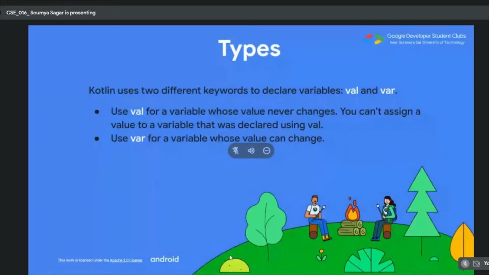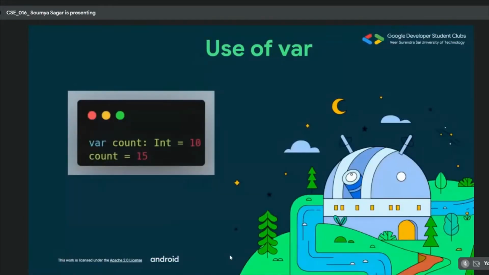The val is basically a container whose data is stored once and you can never alter it. For example, if you're using val count = 0, then you can never do count++ because it is constant forever and count will be 0 forever. Now replace the val with var, the second type provided by Kotlin. Now you will be able to change it, because var, as derived from variable, lets you change the container's value. These are the two types provided by the Kotlin compiler.